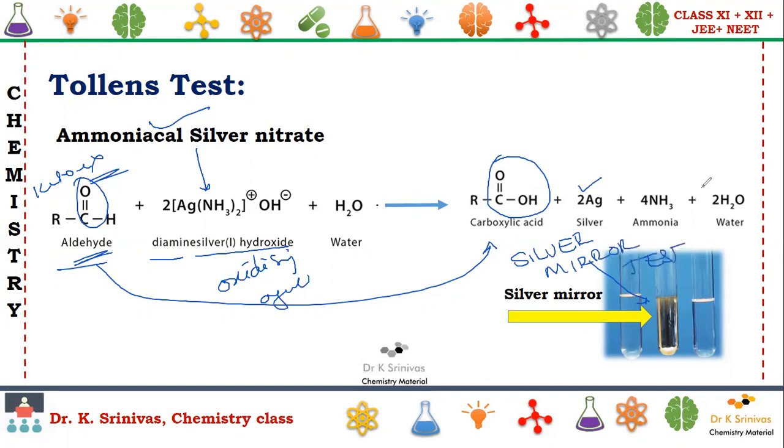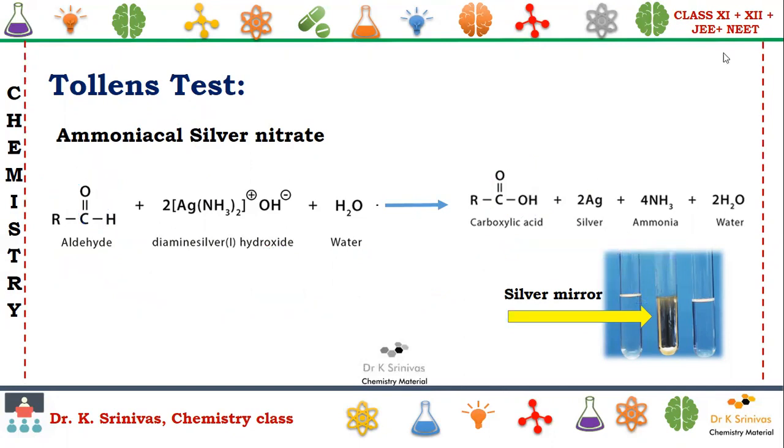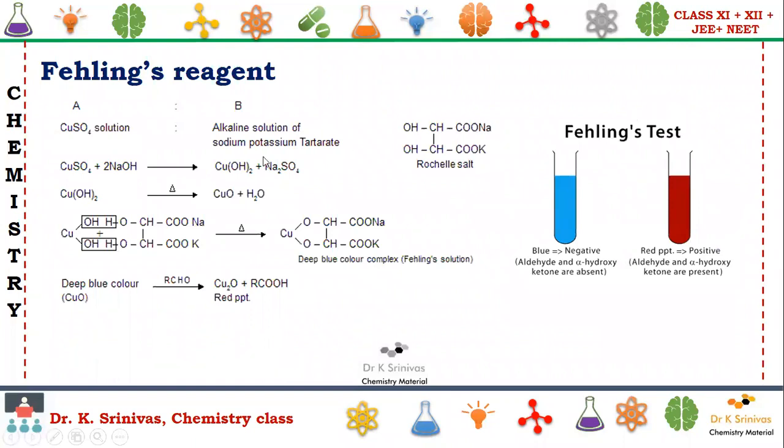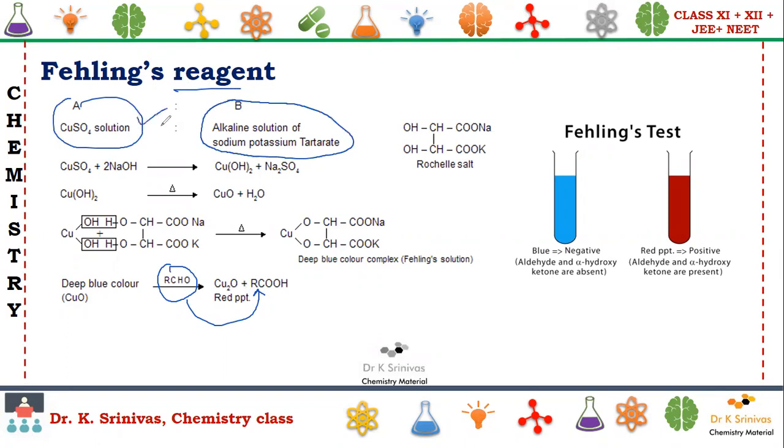Okay, silver mirror test. Next, the last one of this class is Fehling's reagent. Fehling's reagent is used for converting aldehydes into the corresponding carboxylates. We cannot use it directly; we should have the combination of A and B. A is copper sulfate solution.